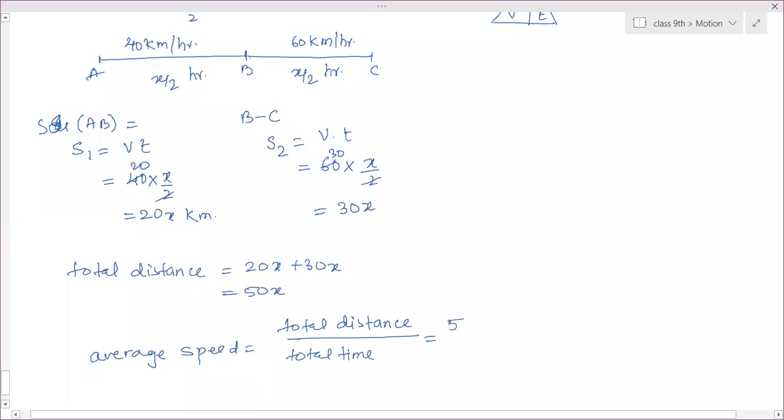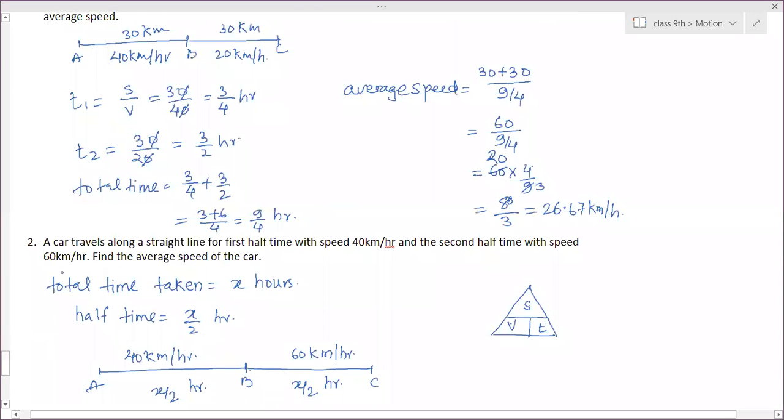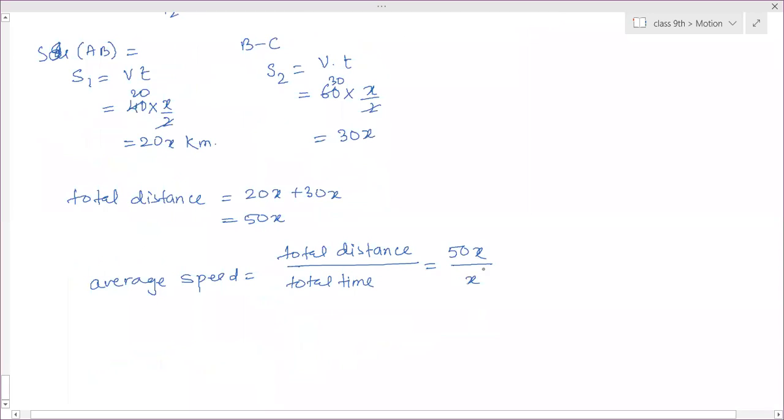Total distance is equal to 50x. Total time we have considered as x. We have considered the first value only. Total time taken is x hours. So 50x by x, the 50 is cancelled. So this is 50 kilometer per hour.